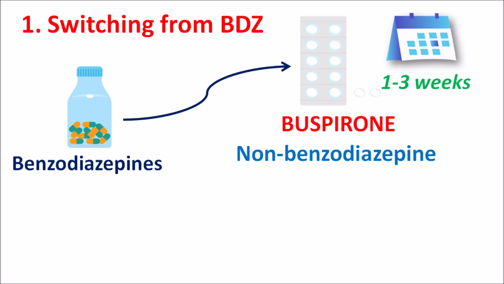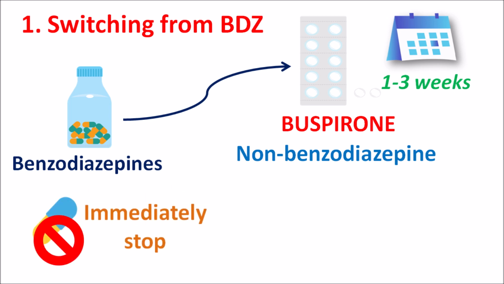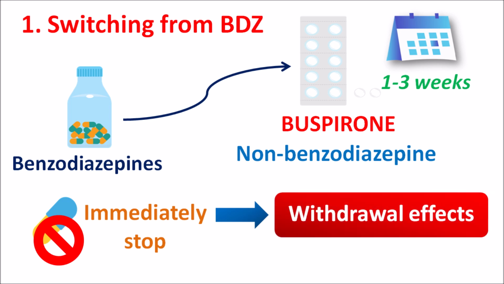That's why whenever these benzodiazepines are immediately stopped, it may develop few of the symptoms commonly known as withdrawal effects. So buspirone cannot reduce the withdrawal effects because it is a non-benzodiazepine and it takes at least 1 to 3 weeks in order to show its beneficial effects. So sudden replacement of benzodiazepines with the buspirone may lead to few of the withdrawal effects in the patients which just resemble the symptoms of anxiety disorder.